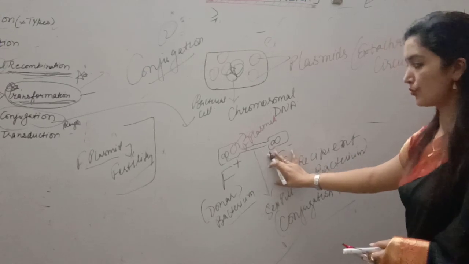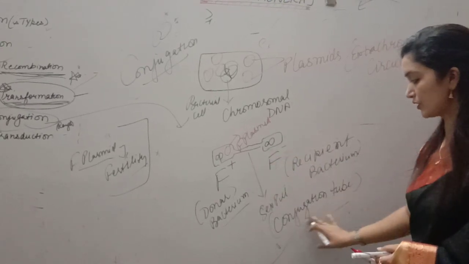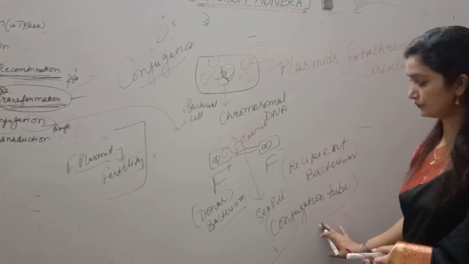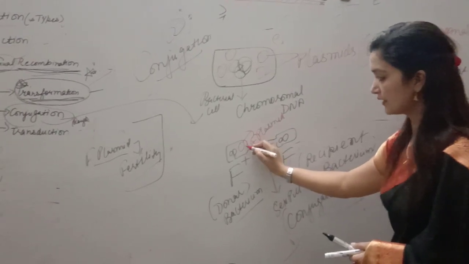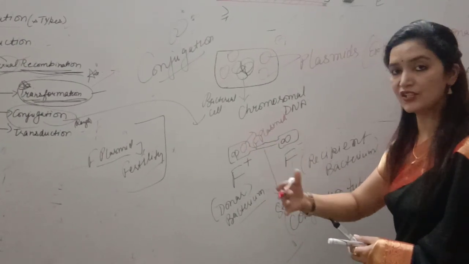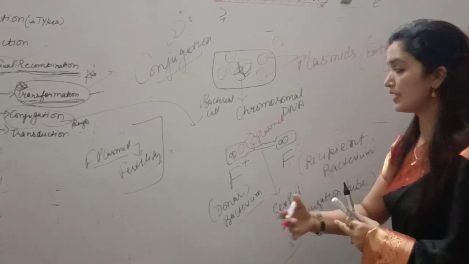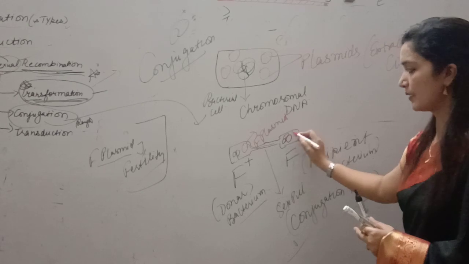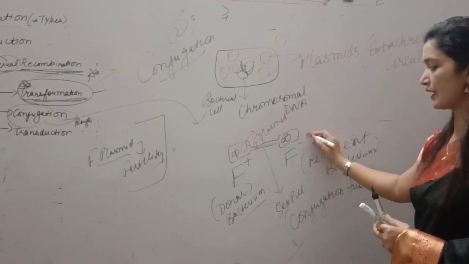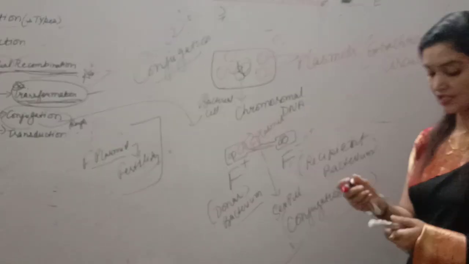The conjugation tube is formed here. Alright students, now the F plasmid will undergo replication and form one more copy, and one copy will come here. Now this F negative again becomes F positive.